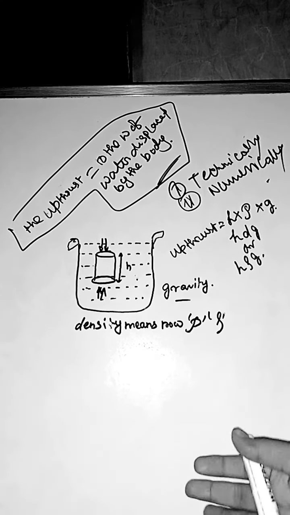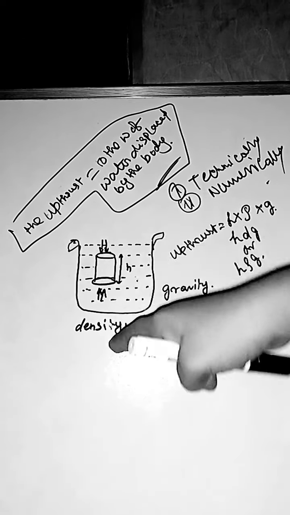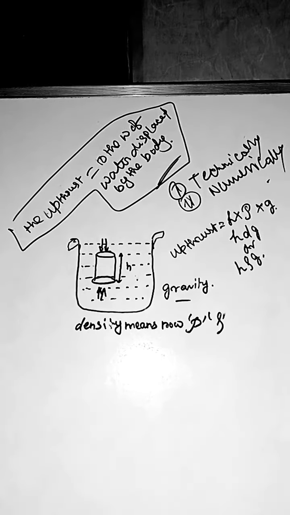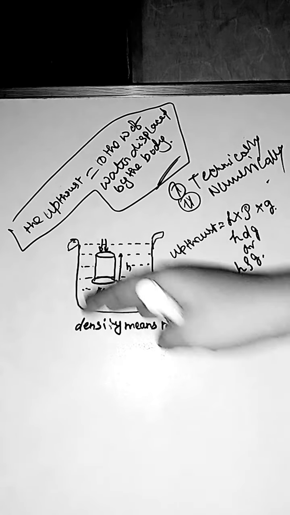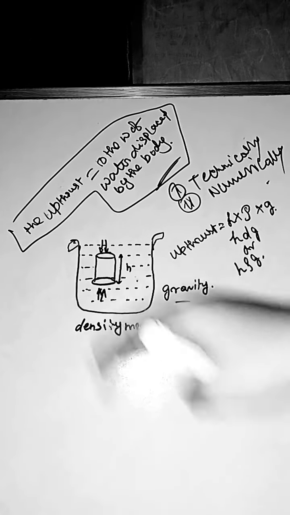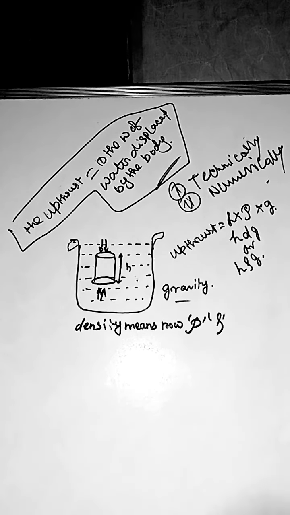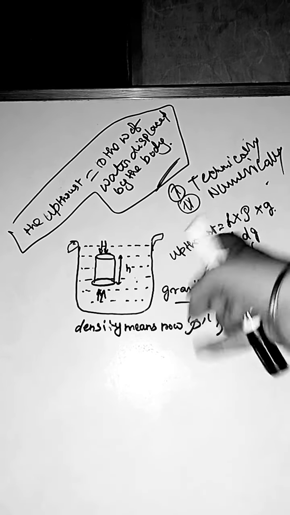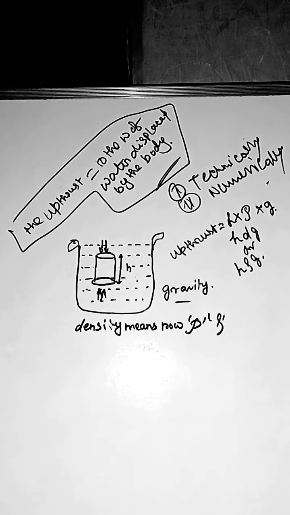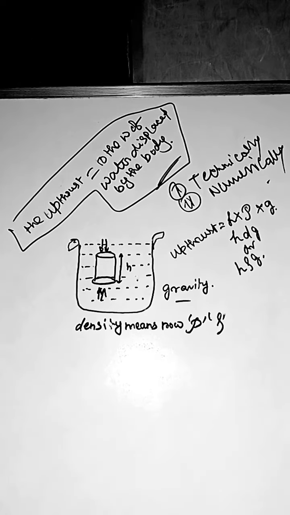The body has a tendency to go to the bottom and the upthrust has a tendency to lift the body to the upper portion. So when a body is immersed, it will displace some liquid, and the liquid displaced by this material will be the same as its weight.